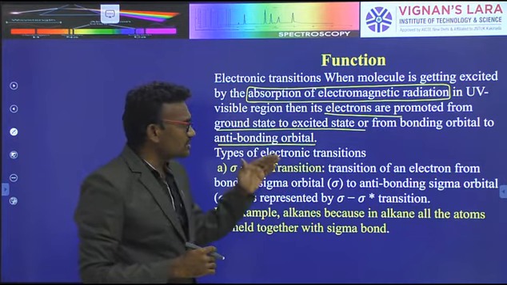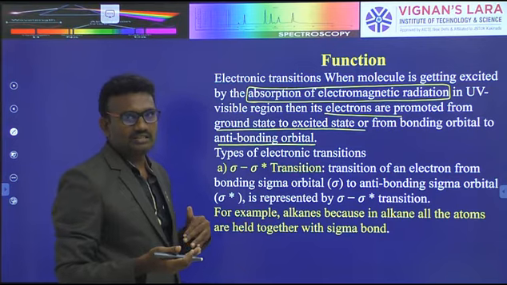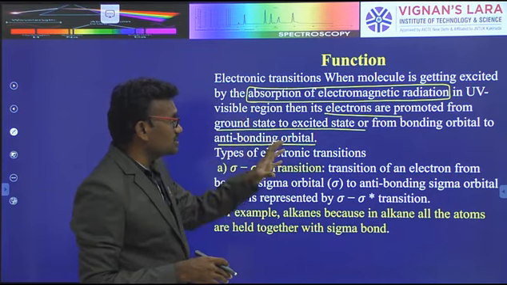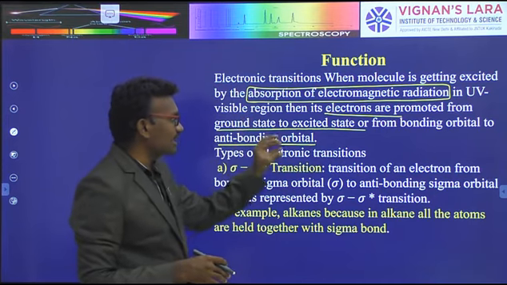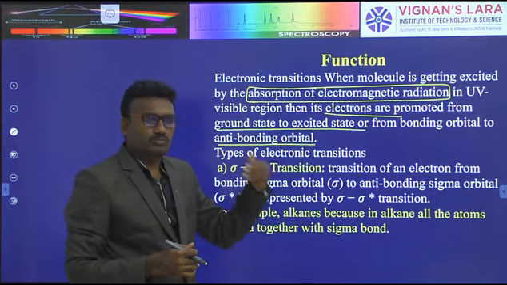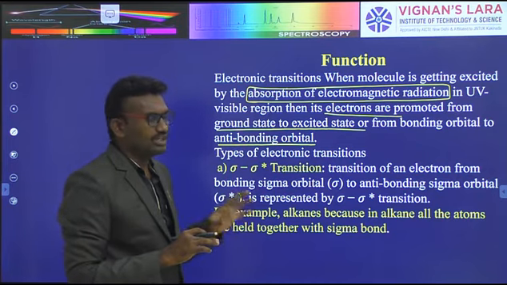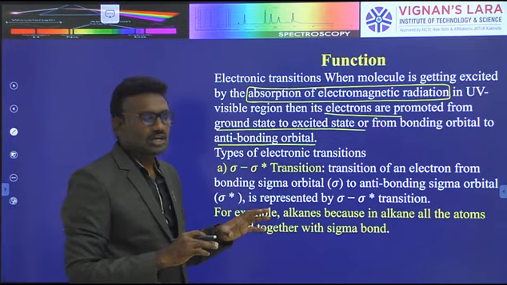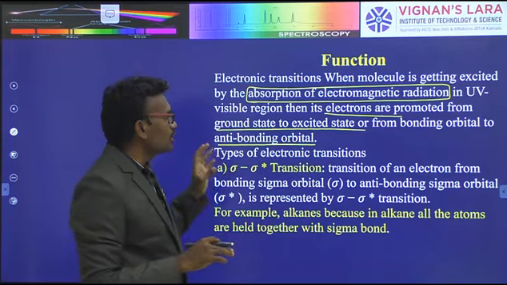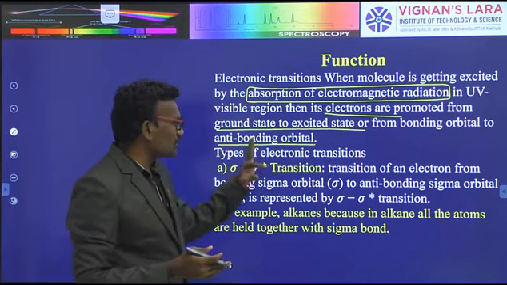This is of four types, based on the bonding electrons present. The transfer of electrons produces a spectrum of the sample, which is why UV visible spectroscopy is also called electronic spectroscopy.